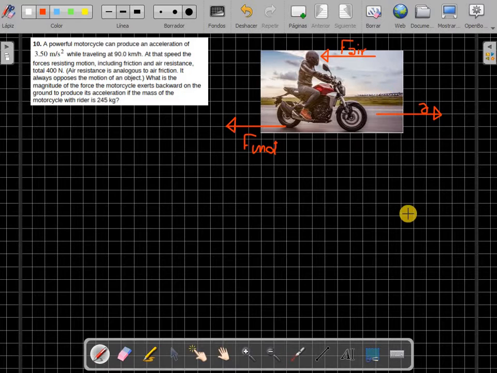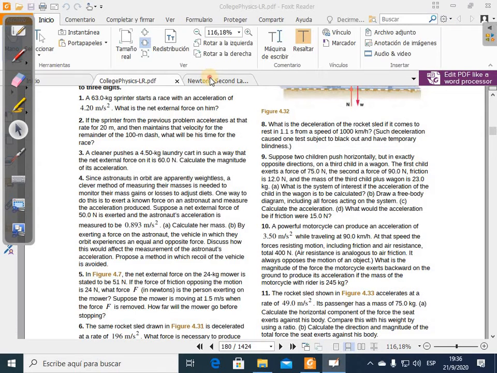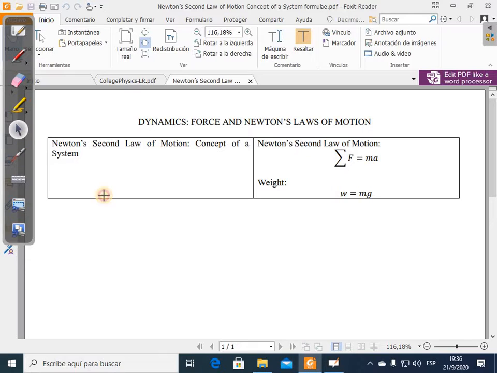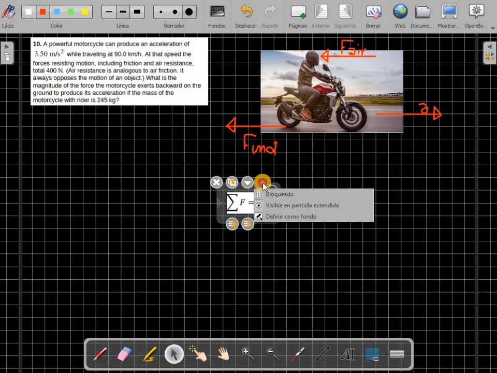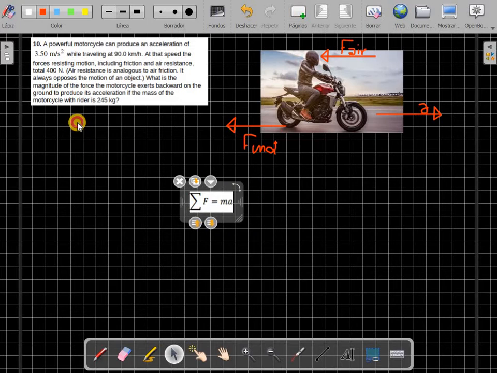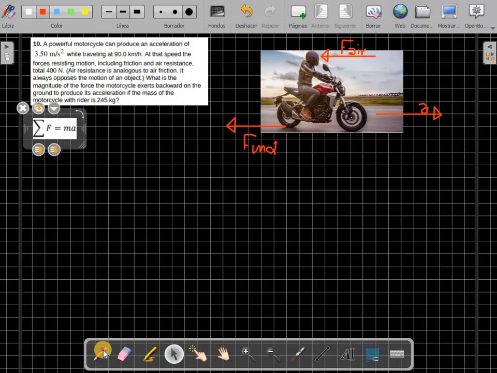Okay, here we have all the forces involved in this exercise, and let's take our formula. This time, don't forget we have to use Newton's second law of motion. There we have it. And for that we need to add all the forces involved.